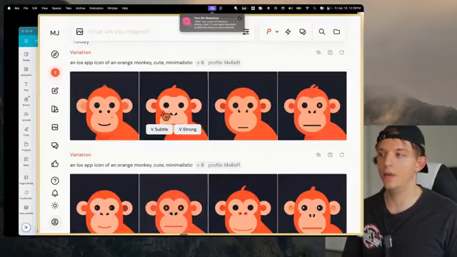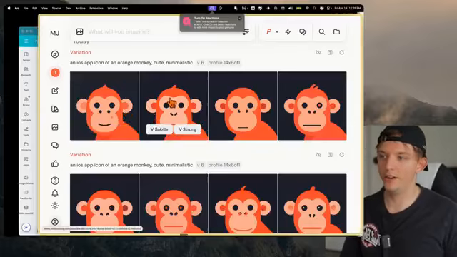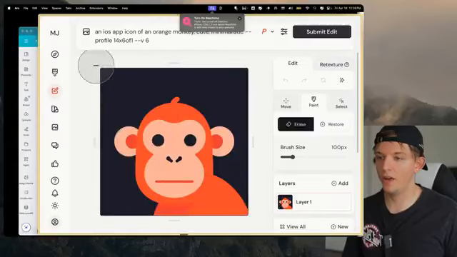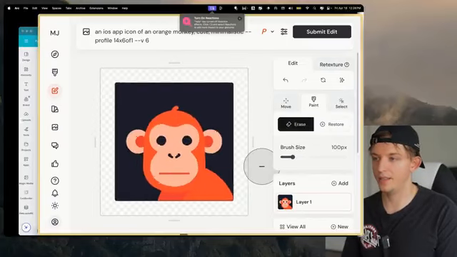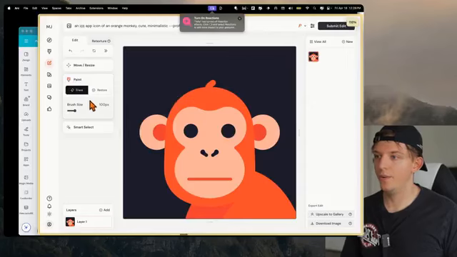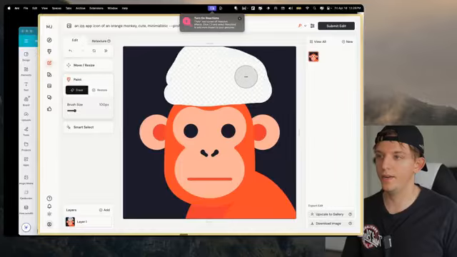But let's say we actually want to edit these at a more granular level on Midjourney. We can click on this right here, and we can just hit Editor. This will automatically open it up in this editor here. Now we can use this eraser tool and erase this part right here.